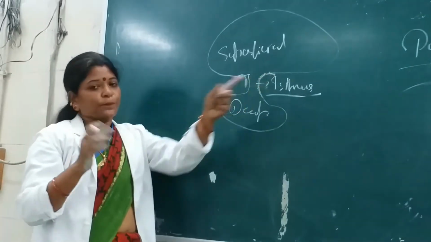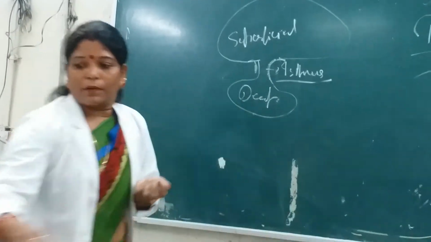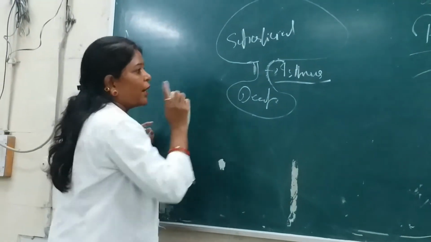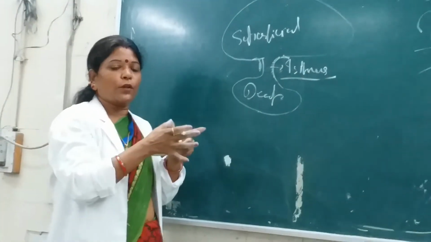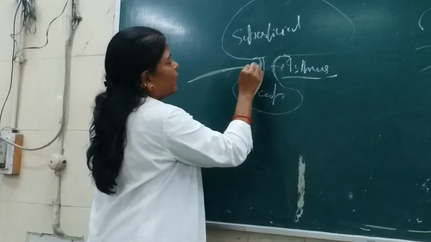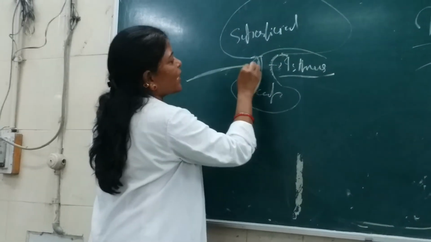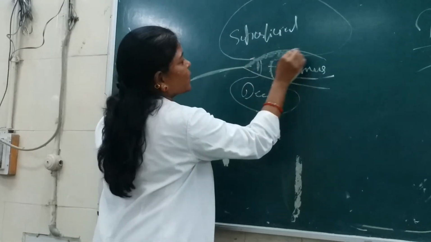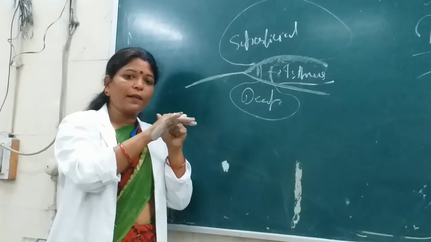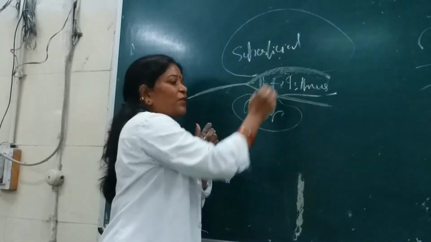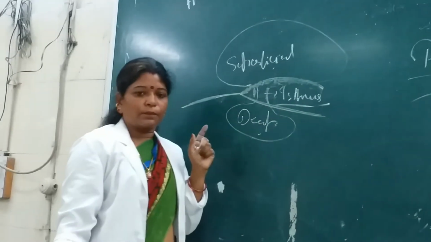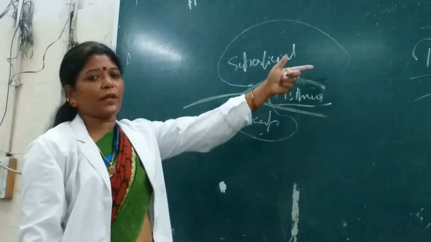Why this? This nerve, when it gives the branches over the face, opts for a plane to divide, and that plane is present here in between the superficial and the deep part. That means the facial nerve is choosing the middle part which is connecting the superficial and the deep zone. It crosses through the isthmus, okay, and gives the branches.